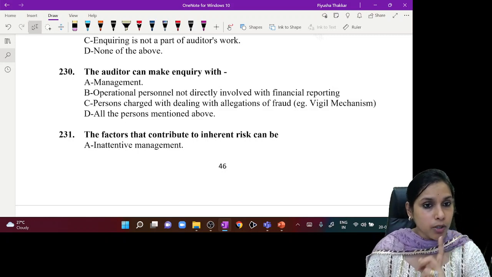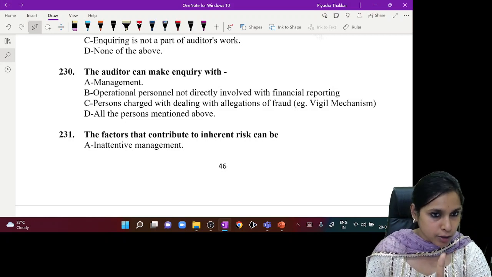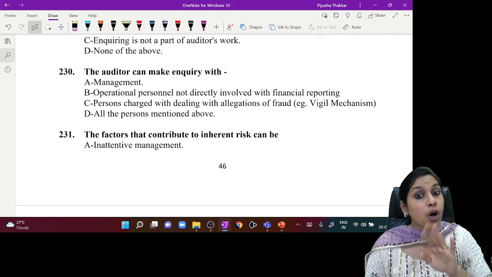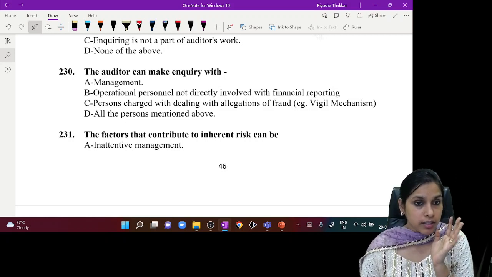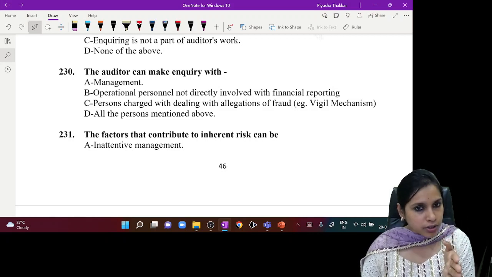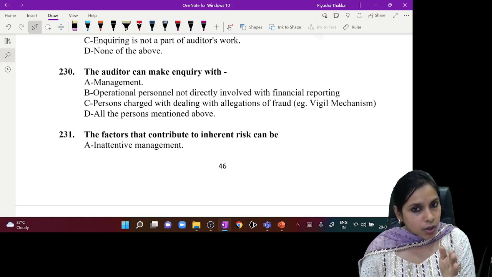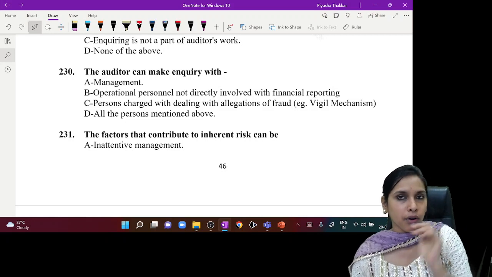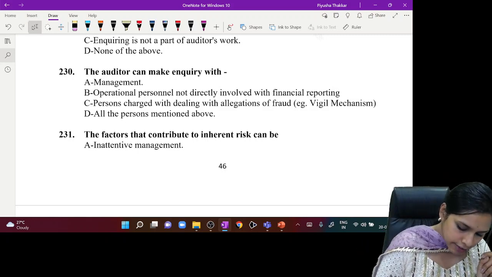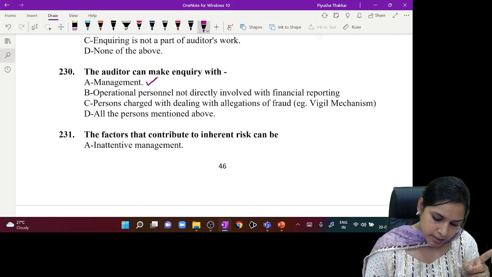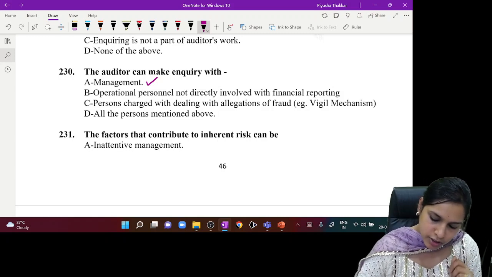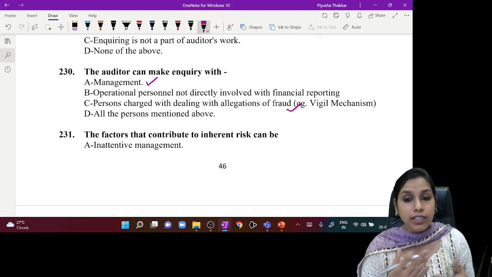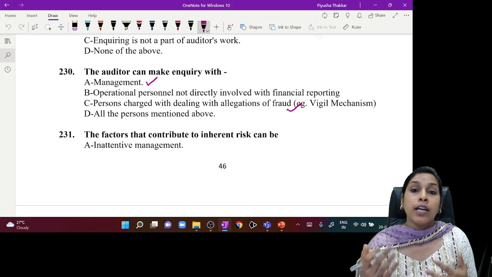Management is definitely yes. Persons charged with dealing with allegations of fraud is definitely yes. We need to talk to them, understand, and get more information from them.